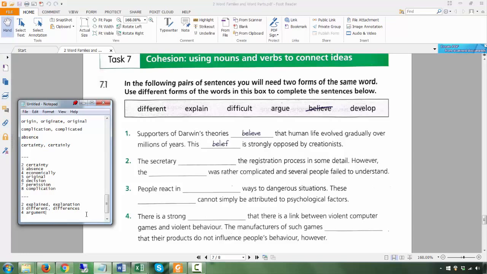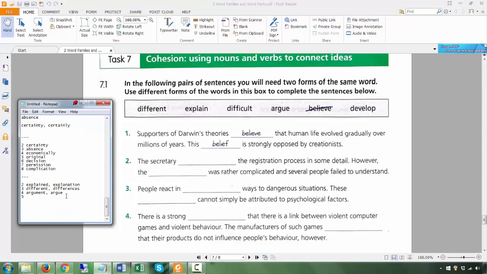The manufacturers of such games argue. Okay, this is your verb in the present simple tense. Manufacturers, they, so you don't have the s here, and it's present simple tense because they regularly argue. Okay, I mean, this is not something that they argued. Oh, they argued yesterday. No, this is what they argue habitually, always, generally. Okay.